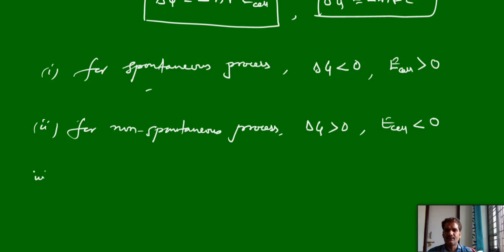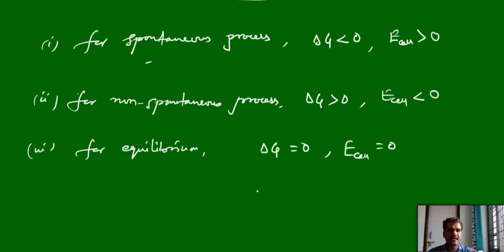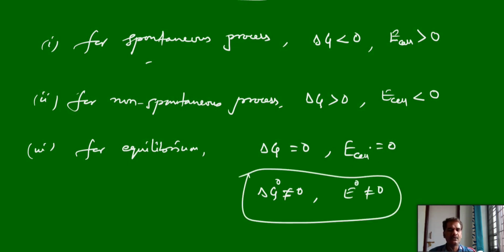The third condition, for equilibrium reactions. In case of equilibrium, delta G should be equal to 0. Then if delta G equal to 0, ultimately E cell also should be equal to 0. And one more important point here, for an equilibrium reaction, delta G equal to 0, but delta G naught may or may not be equal to 0. This is not equal to 0, meaning E naught cell is not equal to 0 at equilibrium condition. Only E cell equal to 0 at equilibrium condition.